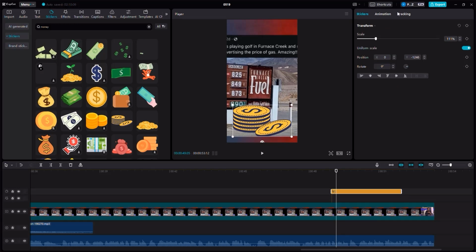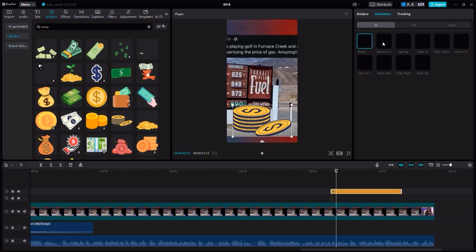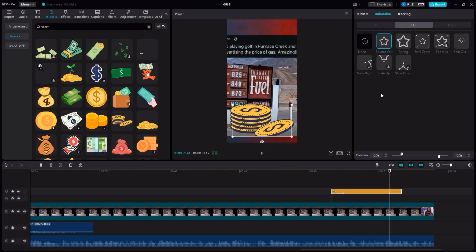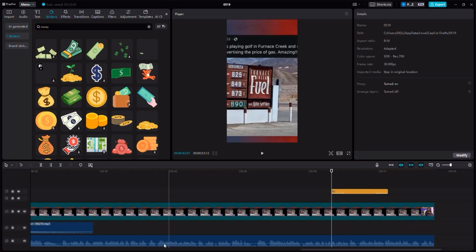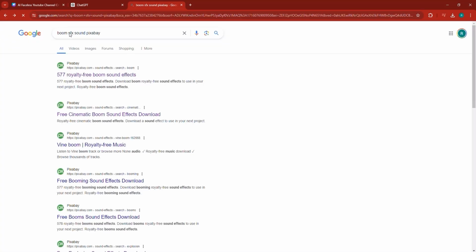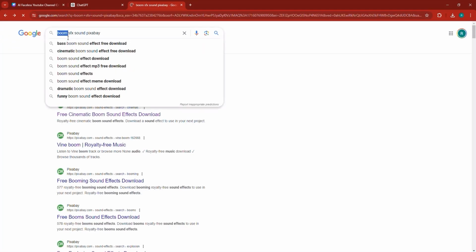Also, let's put it down, and you can click on the animation side right about there. And here I'm going to add an animation, which is a bounce in. And I'm going to add an animation, which is a bounce out. When this finishes, I'm going to basically crop this a little. And then let's go back for a second to Pixabay, search for cash register